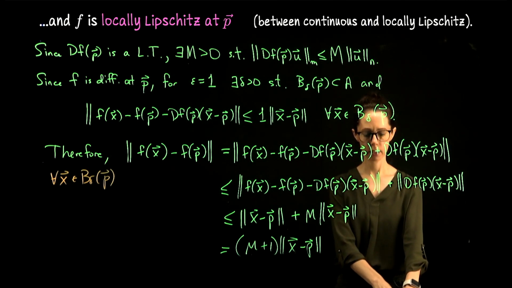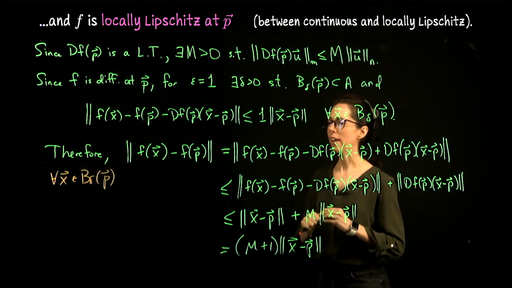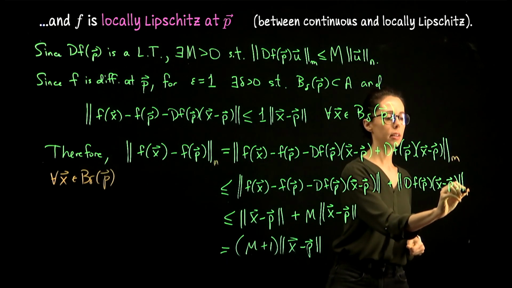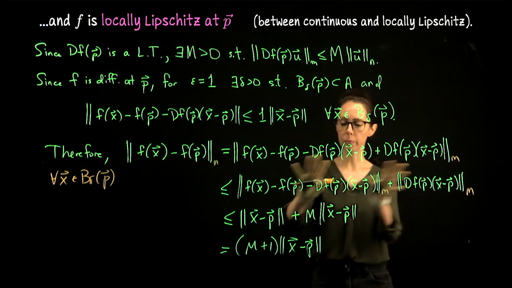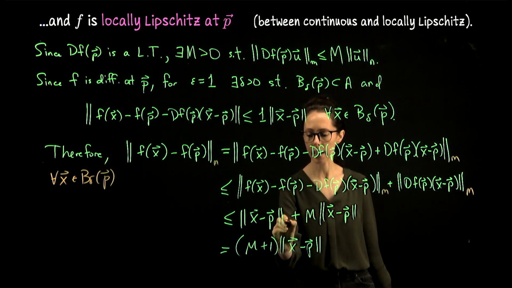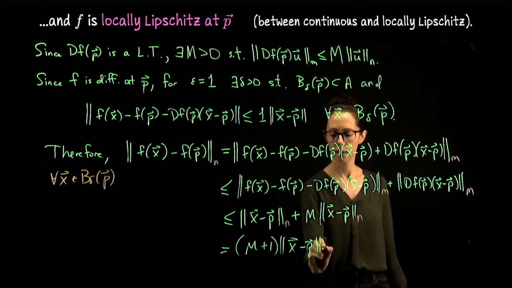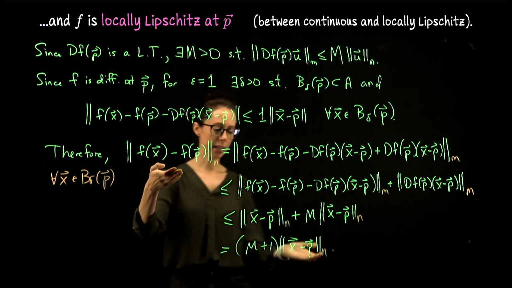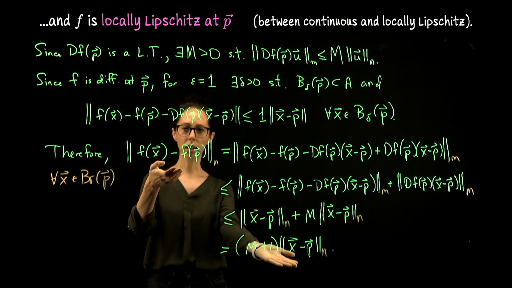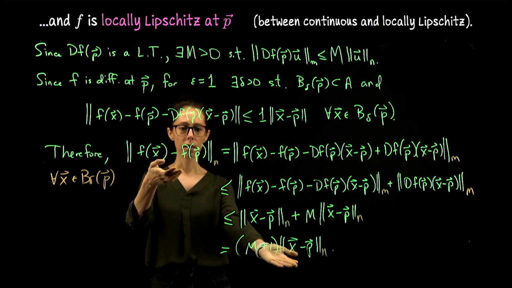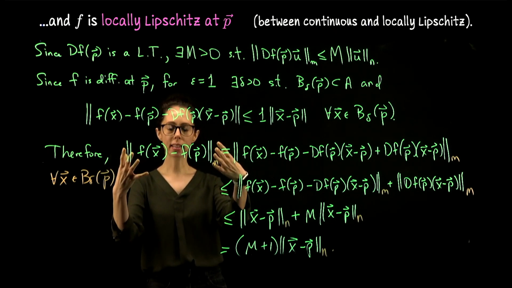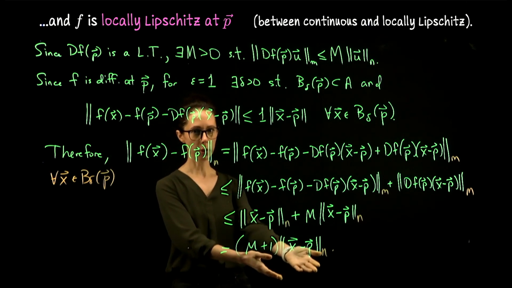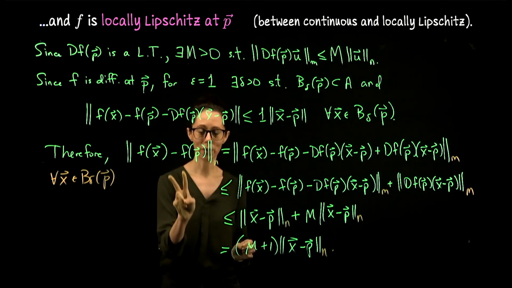I've been omitting what norm we're working in. Let me just add that here if it's helpful. This is in R^m, this is in R^m. But when we make this step, we're now looking at norms in R^n and ending up with a norm in R^n. Okay, if you start here and end here, it looks like a statement about Lipschitz continuity. It looks like saying the distance between outputs is less than or equal to some fixed number times the distance between inputs. But it's not exactly that, for two reasons.